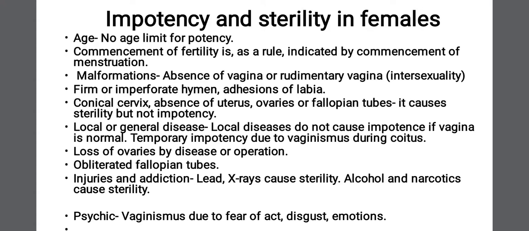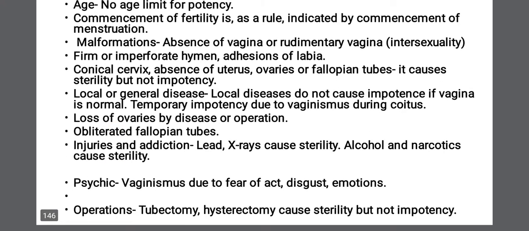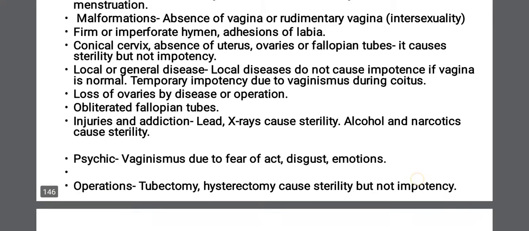Then injuries and addictions. As we have discussed in males, here also there can be injury to the genitalia, like lead poison and x-rays, which will cause sterility. Long-term consumption of alcohol and narcotics will also cause sterility. Another is psychic causes, like vaginismus, that is spasm of the vagina because of fear of the act, disgust and emotional disturbances. So these are the causes.